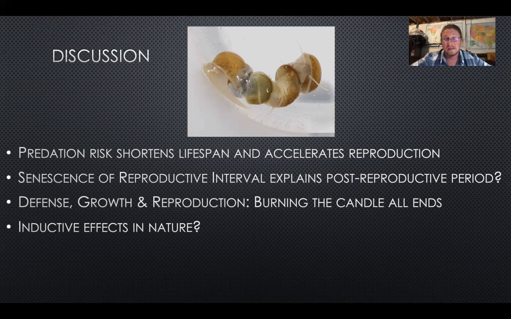And I think that explains the existence of a post-reproductive period. If the reproductive interval is gradually increasing with age, there's a better chance of an individual dying in that reproductive interval before they reproduce again. So perhaps this post-reproductive period is actually just an outcome or an artifact of an ever-increasing reproductive interval.